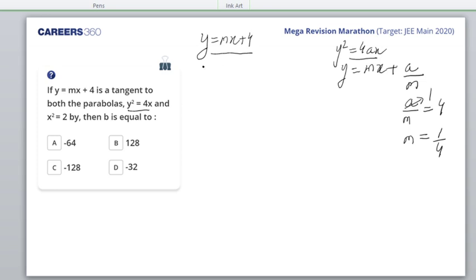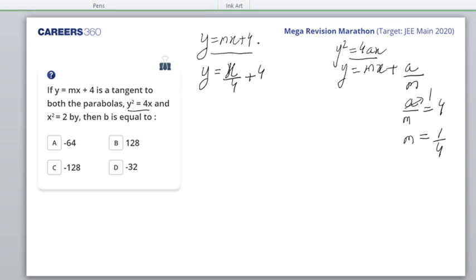So what I am getting the equation as y is equal to x by 4 plus 4. So what do I get? x minus 4y plus 16. Or let it remain like this only. Okay. Now we come to the next part of it.